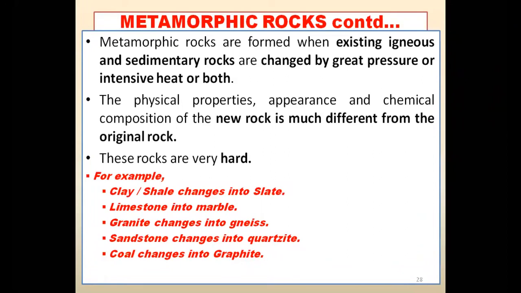A new rock is formed. Igneous rock or sedimentary rocks mix together and form a new rock because of the high temperature and high pressure beneath the earth as well as on the surface of the earth. Because of changes in the weather, the temperature and the pressure, a new rock is formed, and that particular new rock will be quite different in structure, color, size and chemical properties. It will be a new rock.